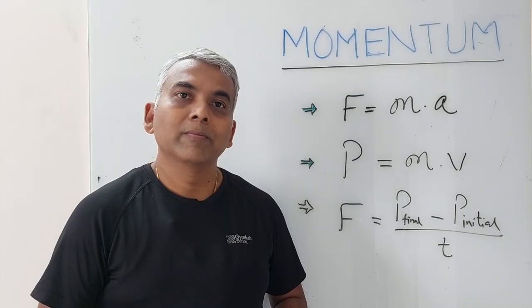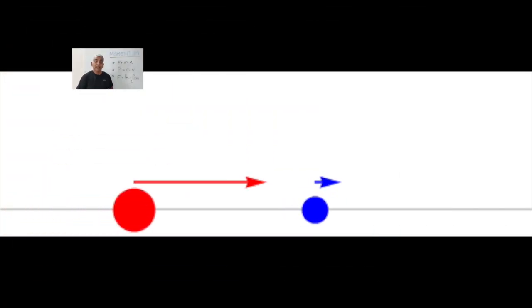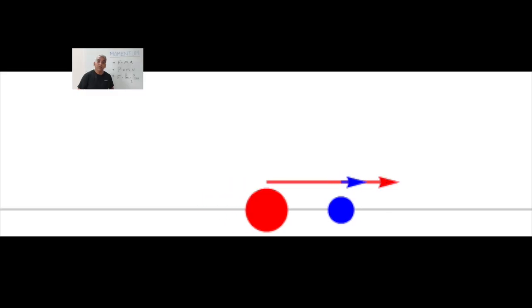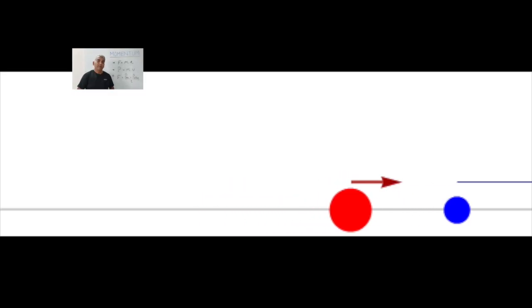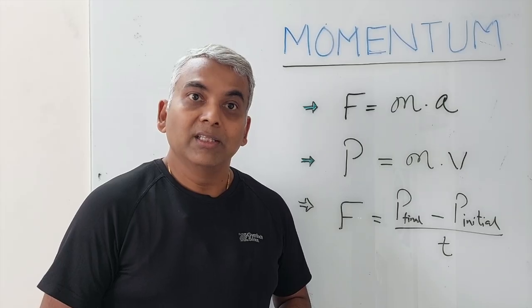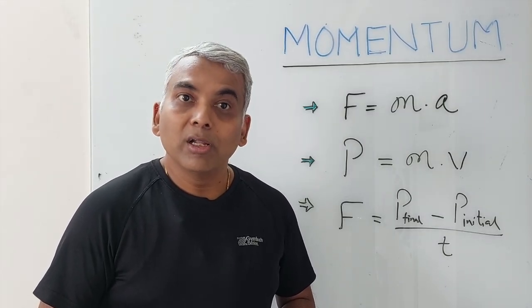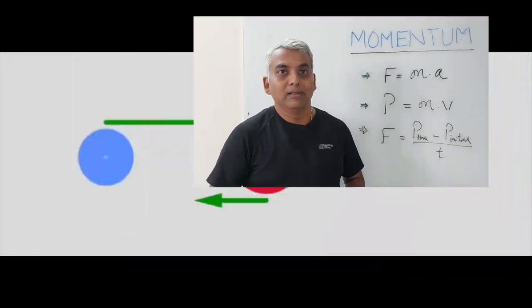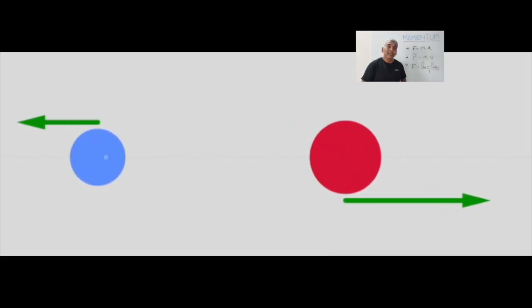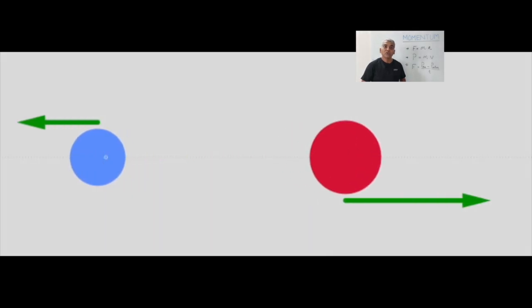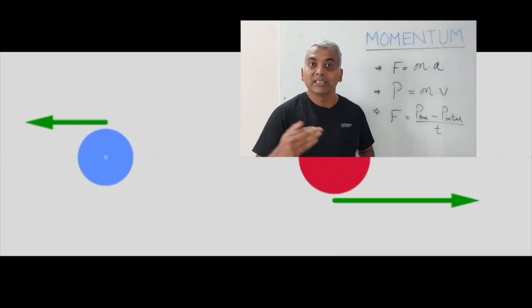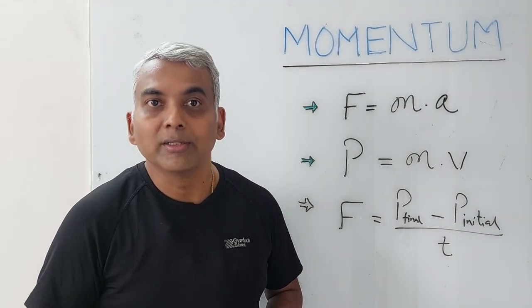In the first example, the red ball, which is a heavier ball, collides with the blue ball. As an effect of collision, the blue ball accelerates. The reactionary force of the blue ball slows down the red ball. In the second example, the lighter blue ball accelerates the red ball. But here, the reactionary force from the red ball reverses the direction of motion of the blue ball, or it reverses the direction of velocity of the blue ball.